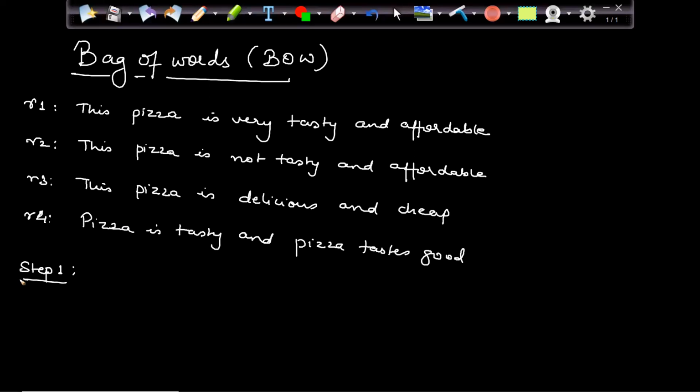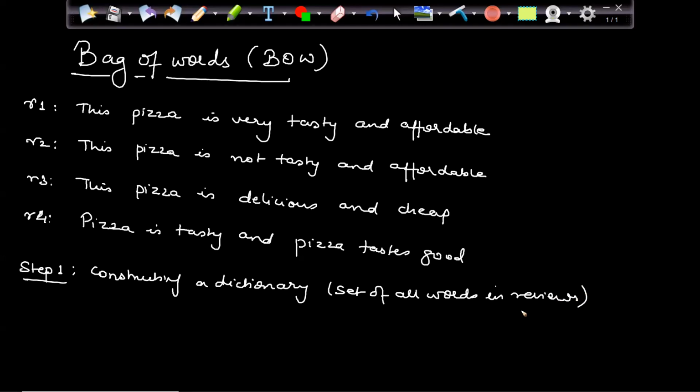So my first step will be constructing a dictionary where I have a set of all the words in my reviews. Okay. So how will this look? Let's try to understand that. How many unique words are there?